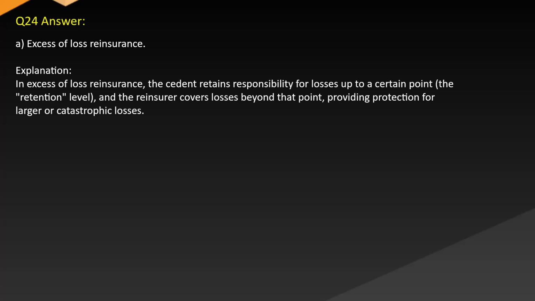Explanation: in excessive loss reinsurance, the cedant retains responsibility for losses up to a certain point, the retention level, and the reinsurer covers losses beyond that point, providing protection for larger or catastrophic losses.